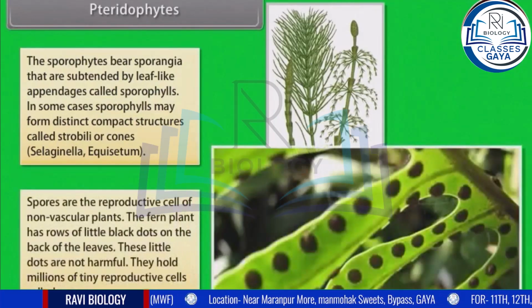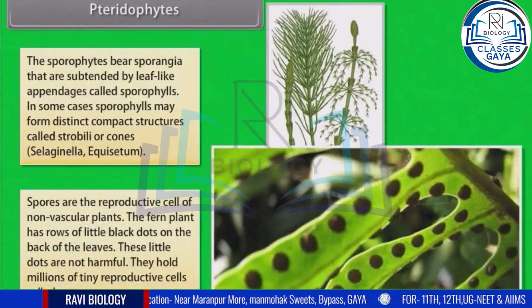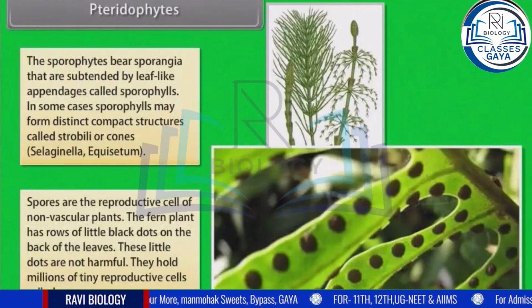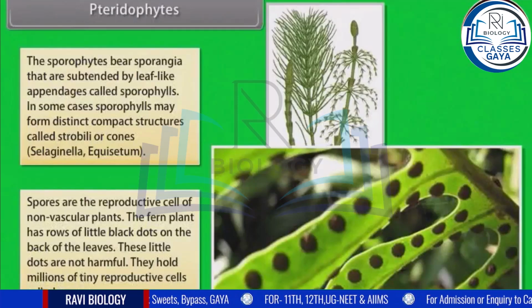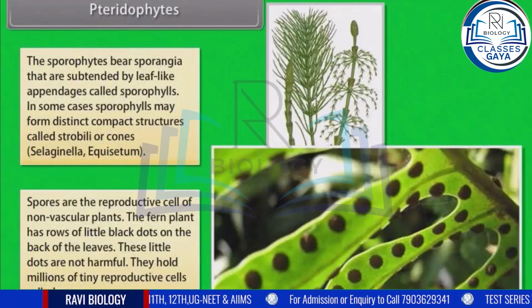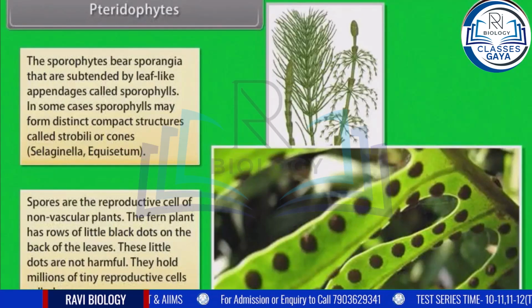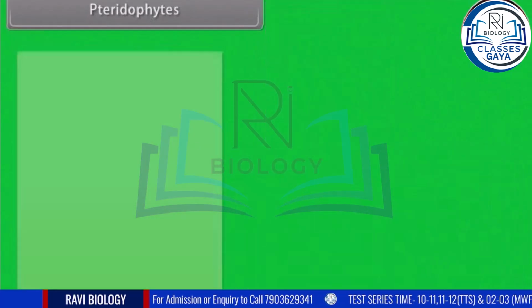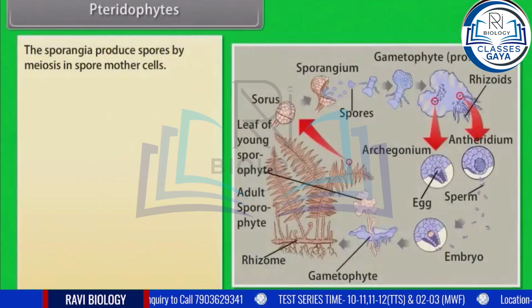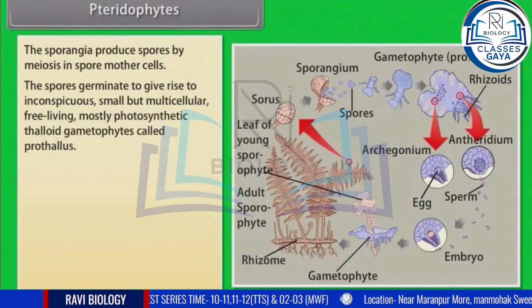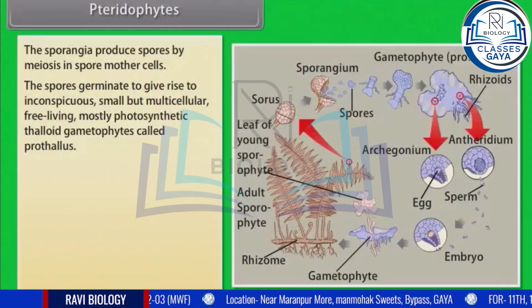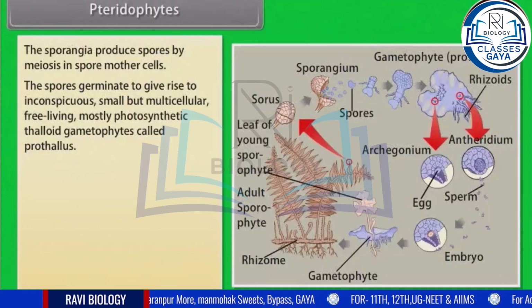Spores are reproductive cells of non-flowering plants. The fern plant has rows of little black dots on the back of the leaves. These little dots are not harmful. They hold millions of tiny reproductive cells called spores. The sporangia produce spores by meiosis in spore mother cells. The spores germinate to give rise to inconspicuous, small, but multicellular, free-living, mostly photosynthetic thalloid gametophytes called prothalli.